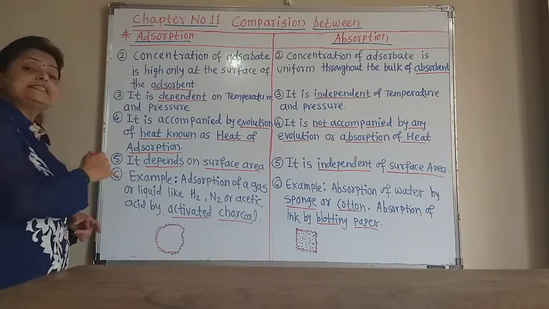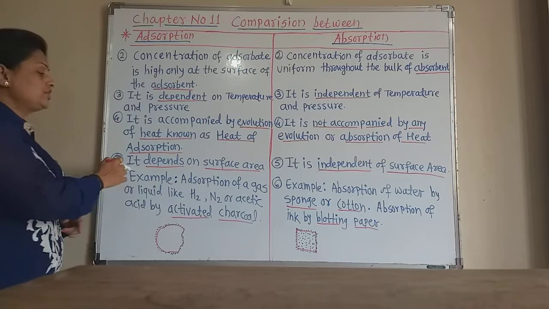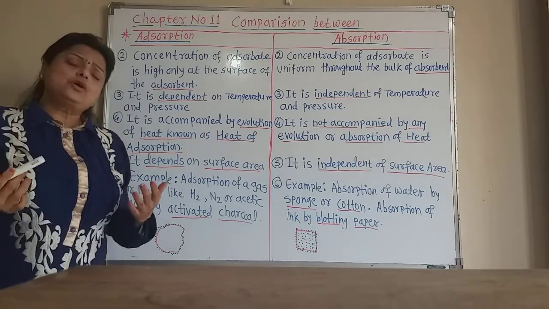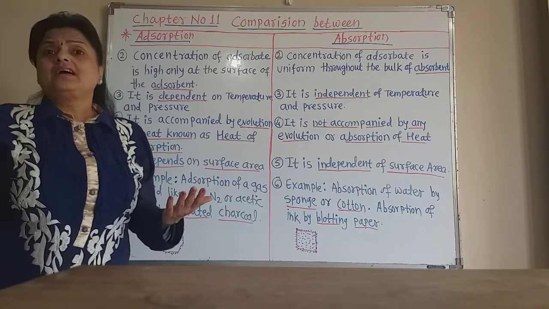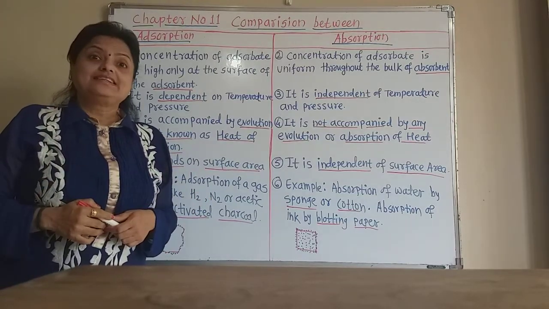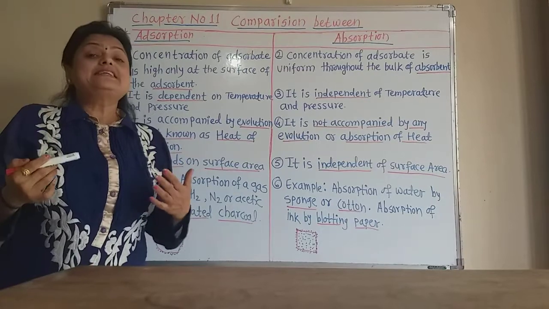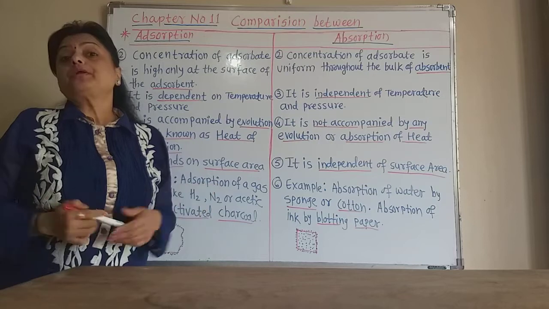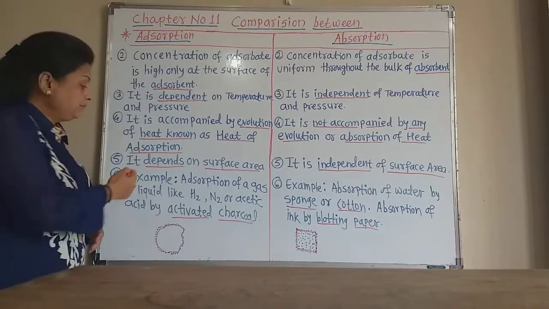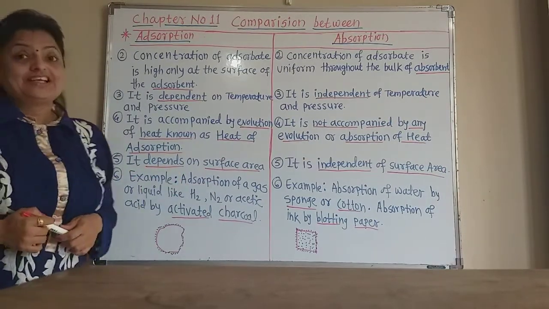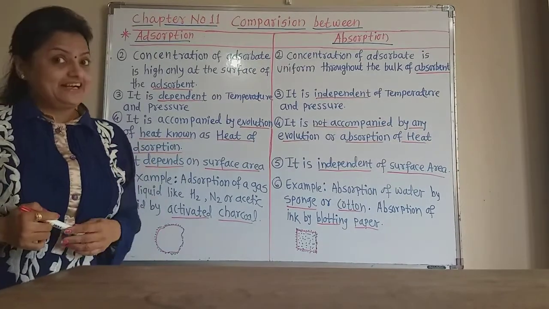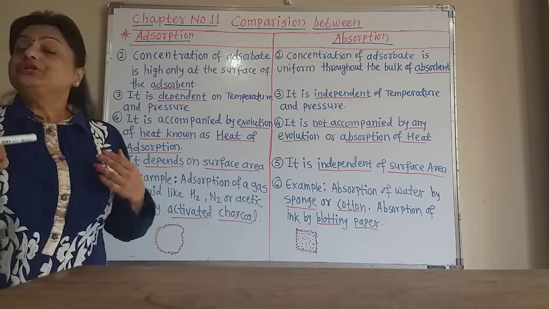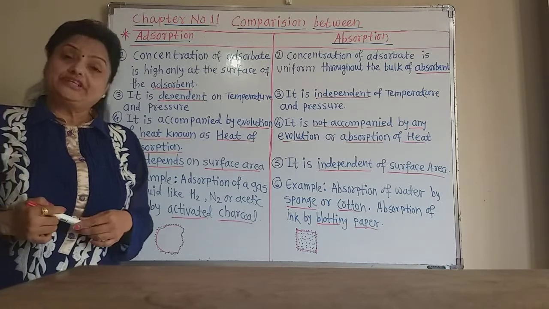Now the next point is that adsorption depends on surface area. The more the surface area, the greater the adsorption. That means if there is a large surface area, then the adsorption is also more. So generally finely divided metals such as platinum or palladium are used during the hydrogenation process.